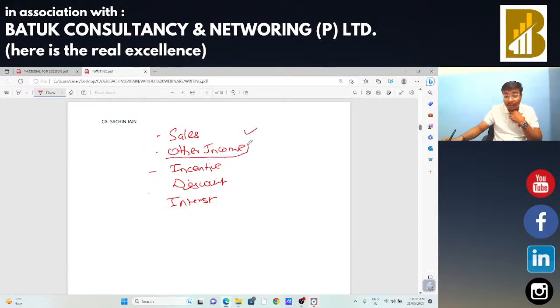Suppose only other income is there. In that case, you need to check the nature of that particular other income from the ledger. Okay, you need to check the same from the annexures provided with the financial statement. When you are going to demand the financial statement, at that time this is your responsibility. Demand the financial statement annexure wise.